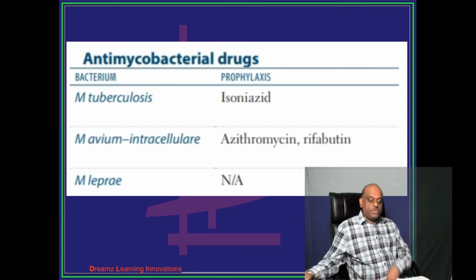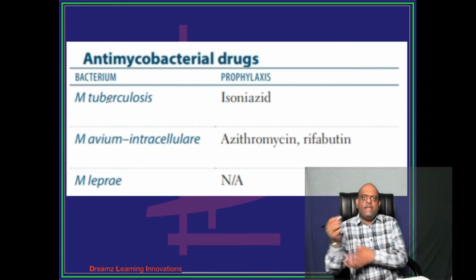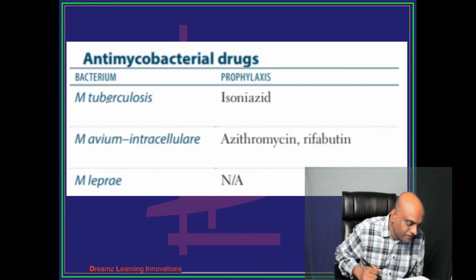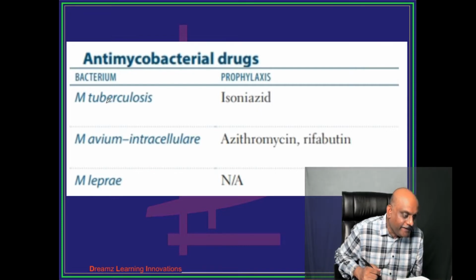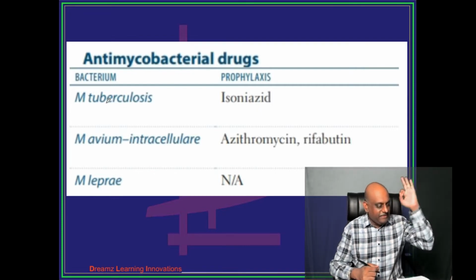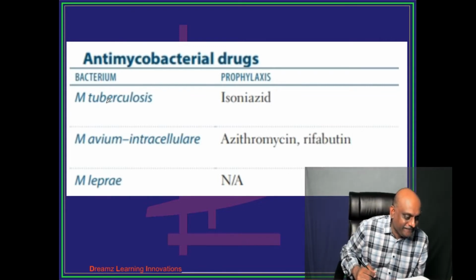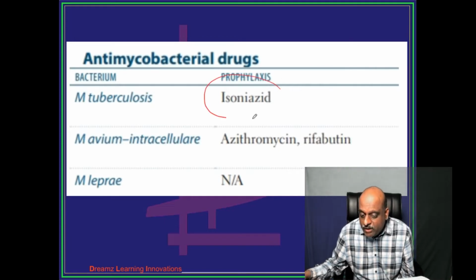So now let us talk about the various antimycobacterial agents. Typically for prophylaxis, somebody had an exposure history, somebody had risk factors. Anand is saying it is a very effective method, very good. So for prophylaxis you give isoniazid.